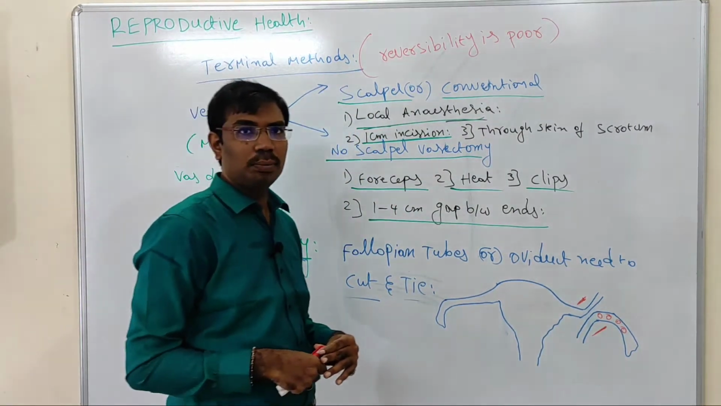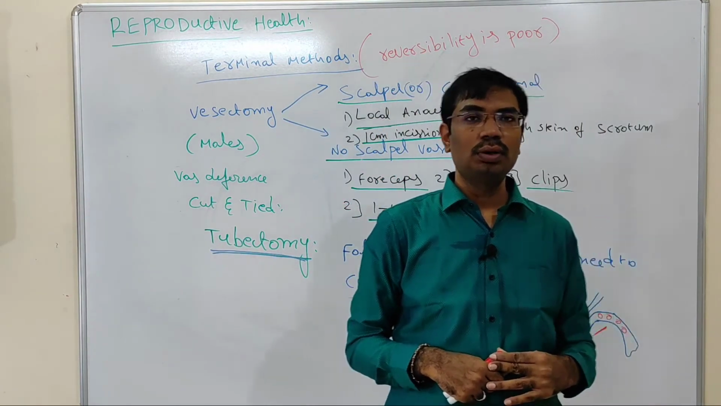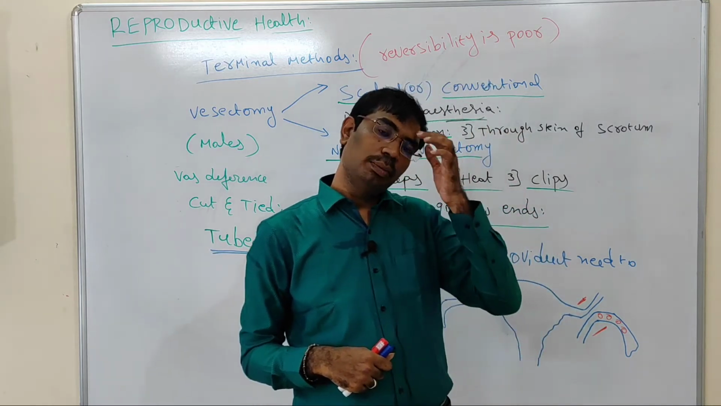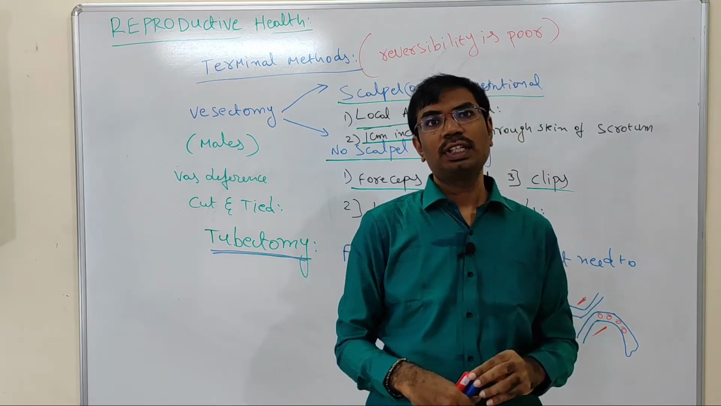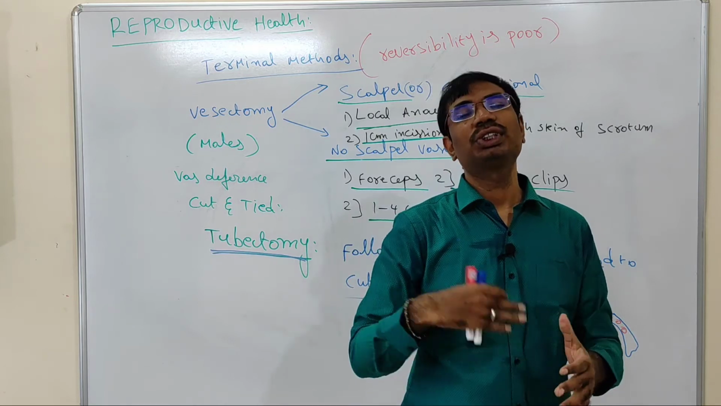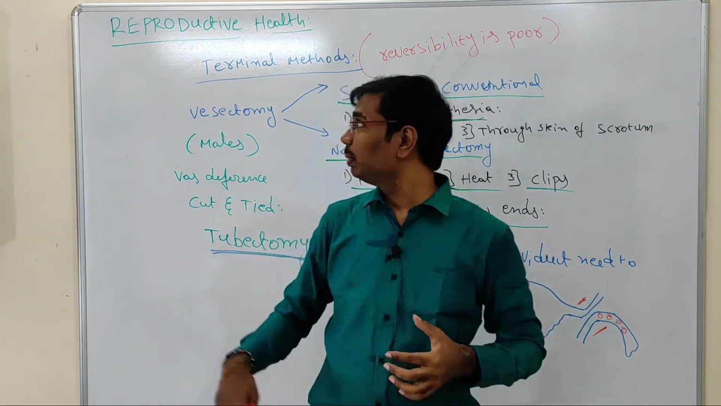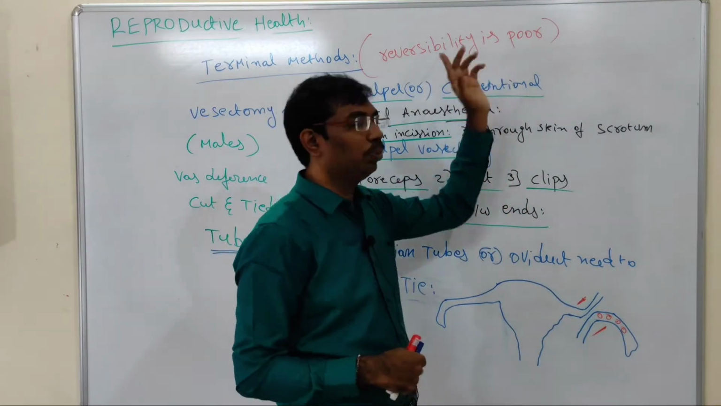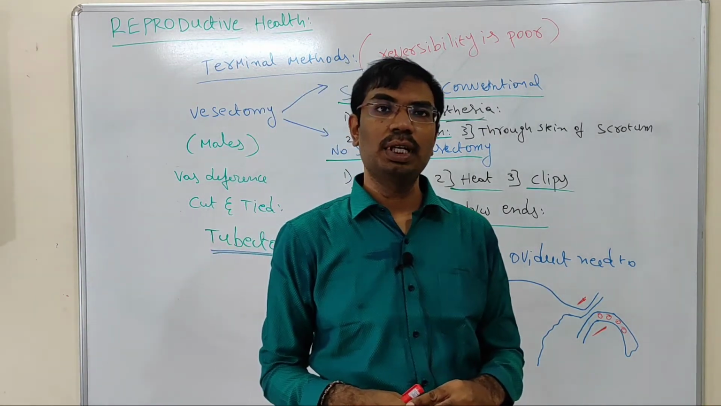Why is it called terminal methods? Vasectomy and tubectomy are called terminal methods. Why? Because reversibility is very poor in these methods. After surgery, it is mostly impossible to get pregnancy. Not completely impossible, but mostly impossible. Because the reversibility of the technique is very poor, these are called terminal methods.